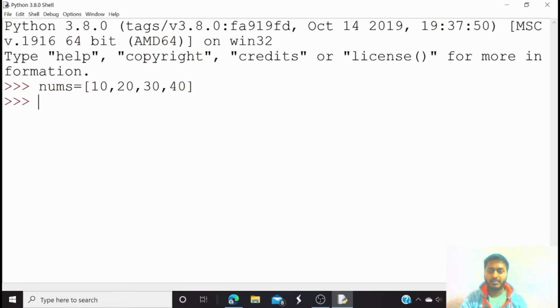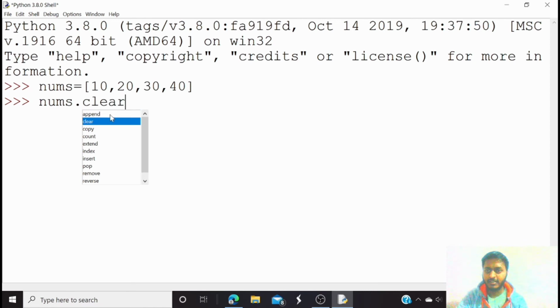So in Python, lists are mutable. What is mutable? We can make changes in the list. Let's try some methods. nums dot. Here you can see the different options I have: append, clear, copy, count, extend, and so many. You can see that from here.